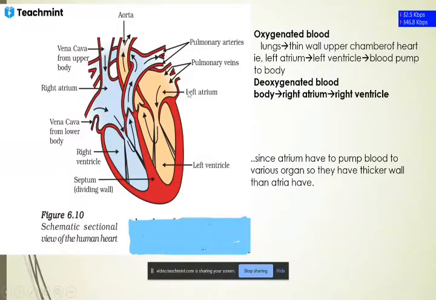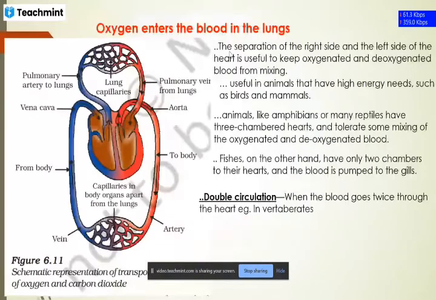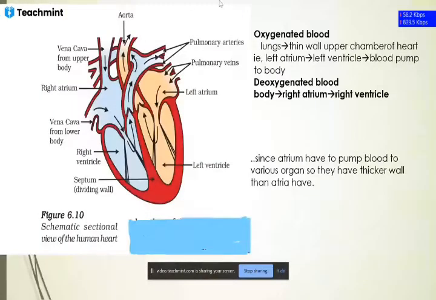These are simply the parts or chambers of the heart, and from the left ventricle it will move to the aorta. This is the oxygenated blood that comes from the lungs, and it moves in that way, and finally from the aorta to different parts of the body. So this is the function of the aorta: it is simply an opening through which the passage of oxygenated blood takes place.